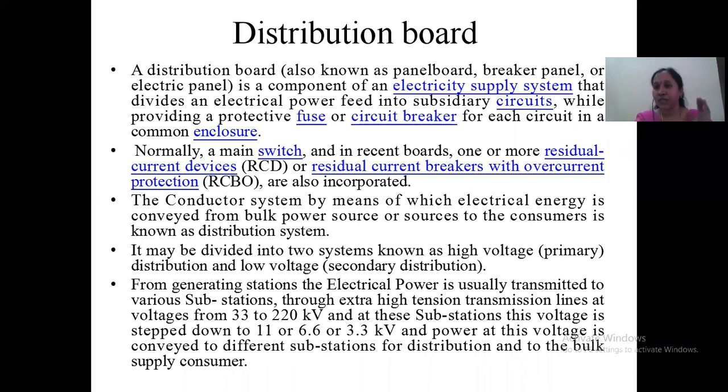So from the generating station to the main substation, from there again we are giving to the different substations. Each colony will have a separate smaller substation. From there we are getting our power distributed. These substations depend: some substations are going to supply to the industries, and some substations are going to supply to ourselves, the household facilities.